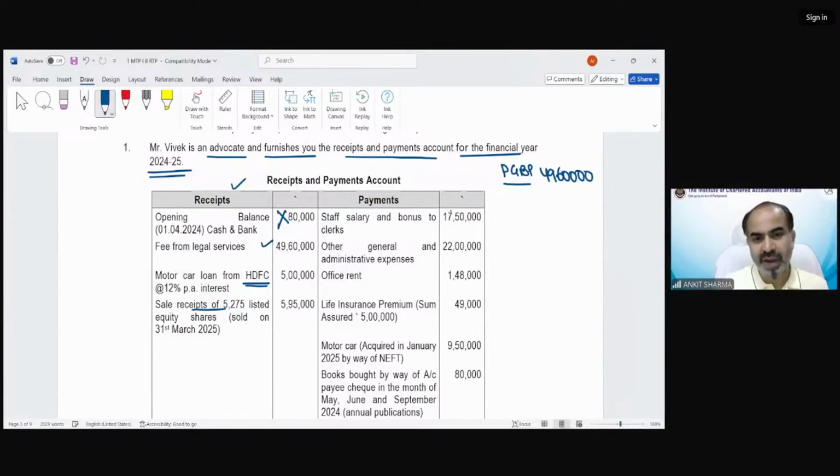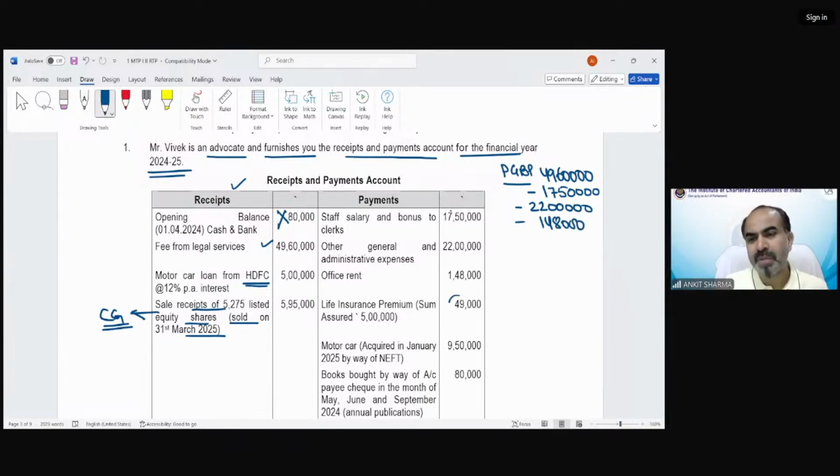Sale of shares, 5275 listed equity shares sold on so and so. This would be the treatment under capital gain. We will solve it later. Now staff salary, of course, is going to be my expenditure. Other general and administrative expenditure is going to be my business expenditure. Office rent, of course, 1,48,000.